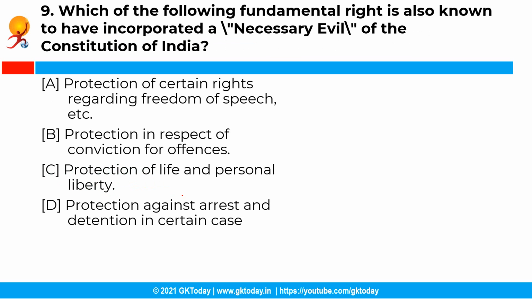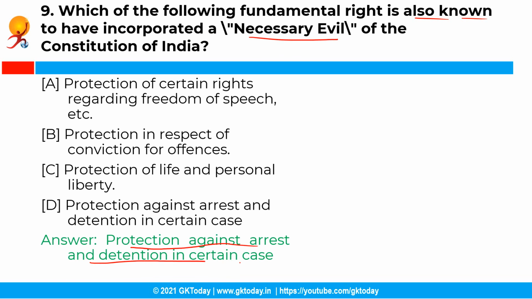The next question is, which of the following fundamental rights is also known to have incorporated a necessary evil of the Constitution of India? You have the following options, and the correct answer is option D, that is protection against arrest and detention in certain cases. The provisions regarding preventive detention under Article 22(3) are called necessary evil because they provide for curtailment of liberty for reasons of state security, public order, disruption of national economic discipline, etc.